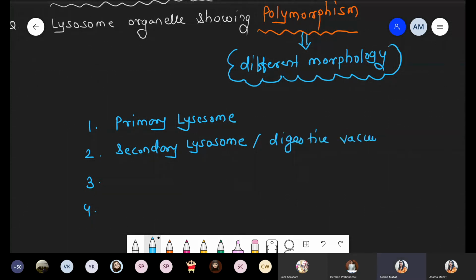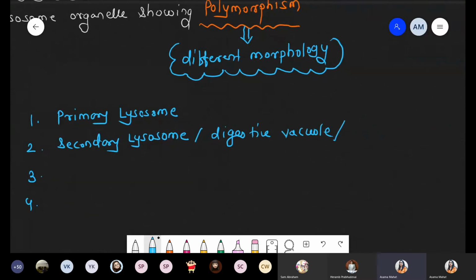We will discuss soon why these are called the digestive vacuole. Also, these are called the heterophagosome.